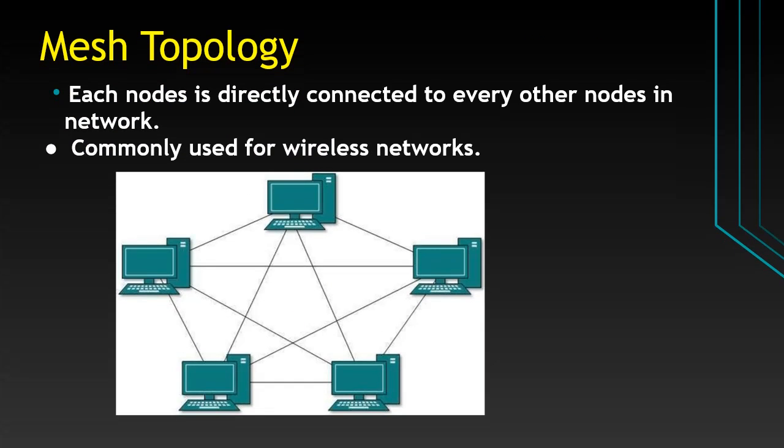Mesh topology. In mesh topology, each node is connected to all the other nodes in the network. Every node not only sends its data to other nodes but also receives data from all other nodes. Therefore, if one connection breaks down, it would not affect the remaining network's functionality. This topology is commonly used for wireless networks. Mesh topology provides a fully connected, robust and non-flexible network structure.